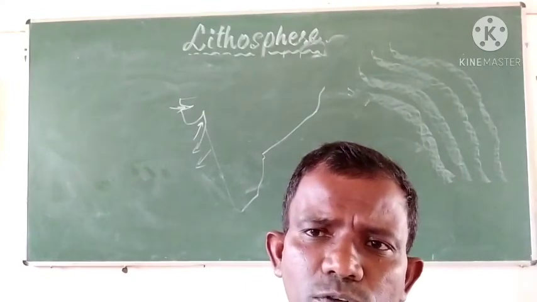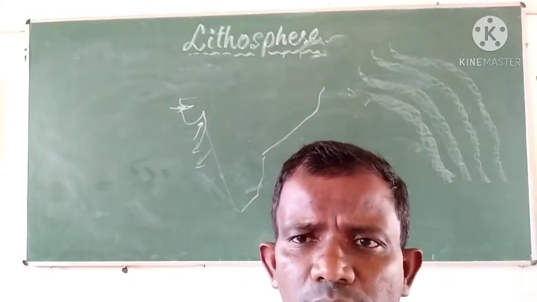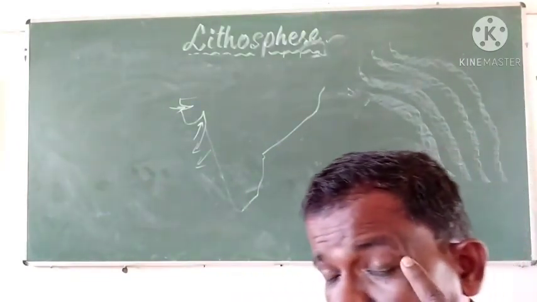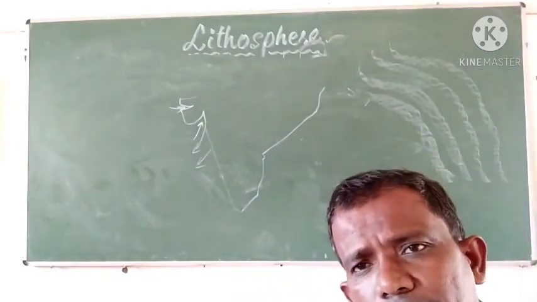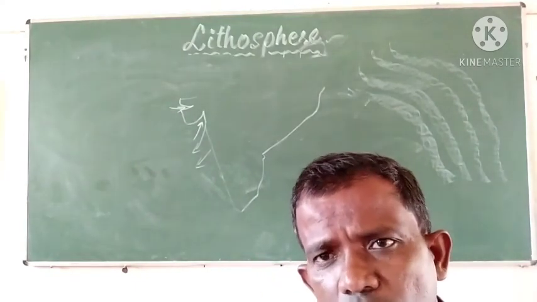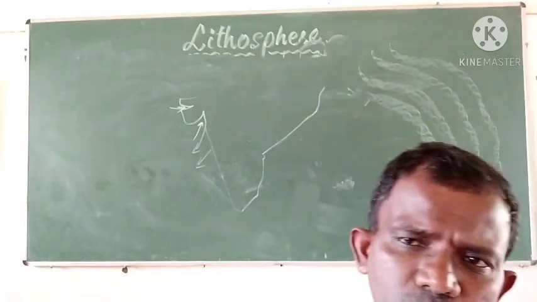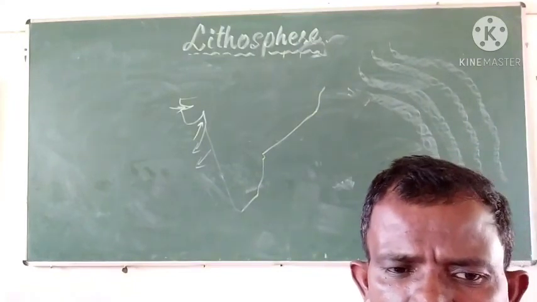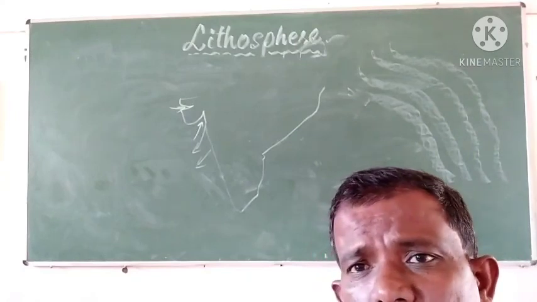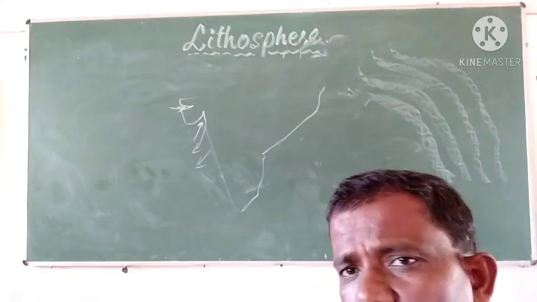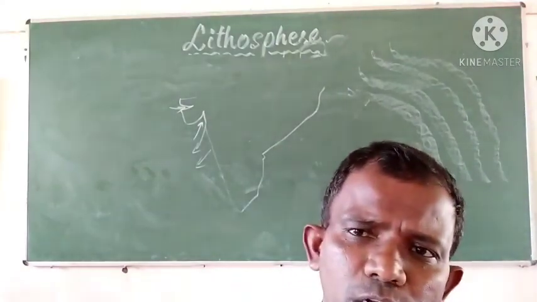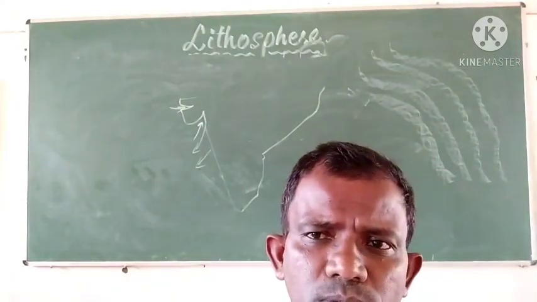The internal forces are earthquakes and volcanoes, and the external forces are rivers, glaciers, underground water, sea waves, and wind. About temperature, rainfall, snowfall, and all these things, we will have the discussion in the next video class. Thank you.